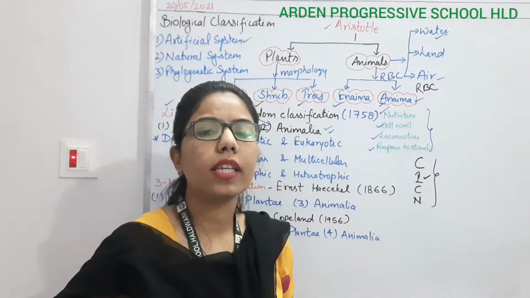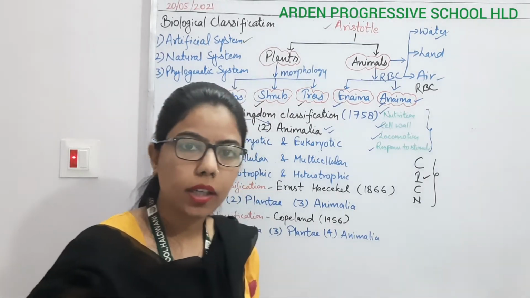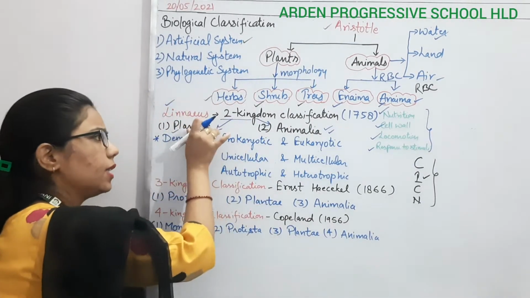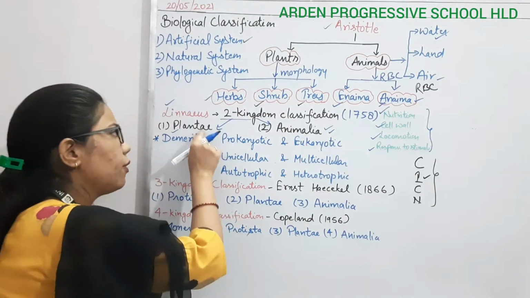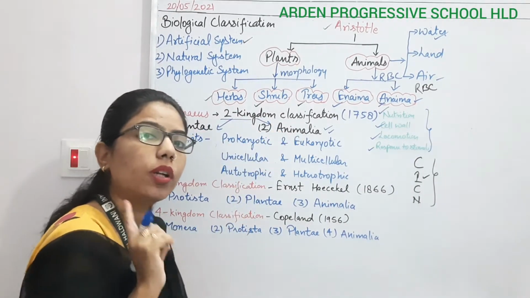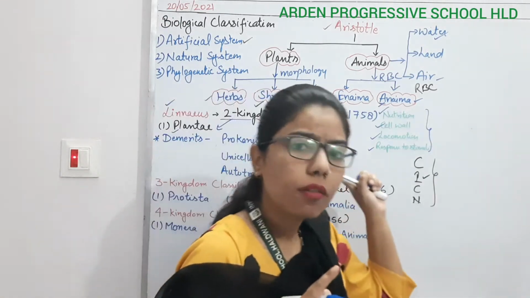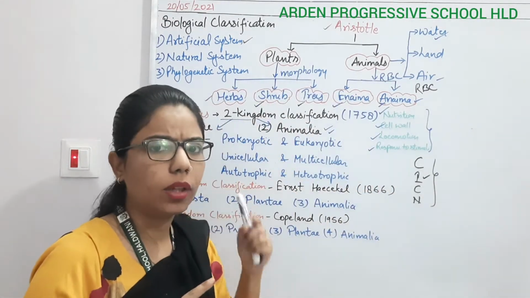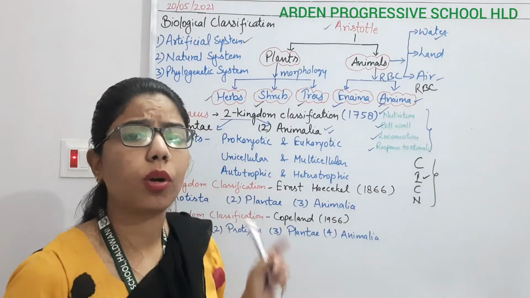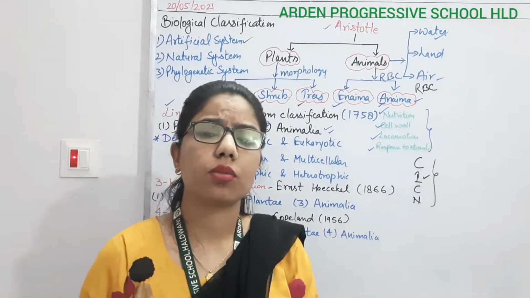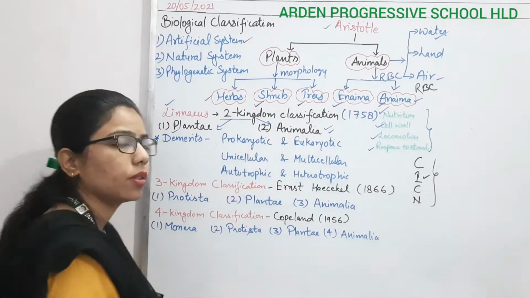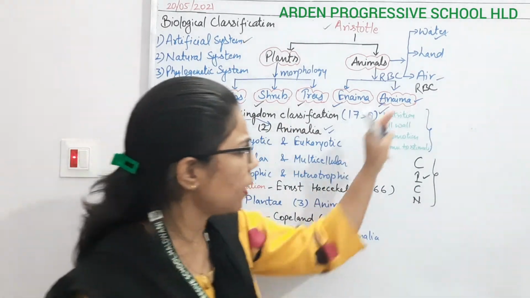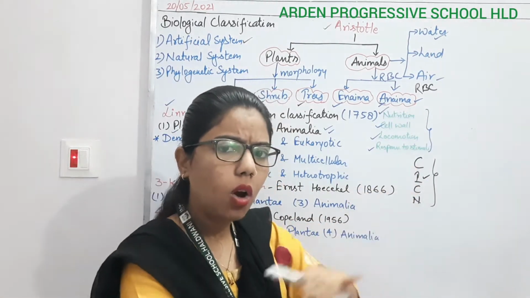Both plants and animals respond to stimuli, but the animal responds faster compared to the plant. So those responding slower were placed into the plant kingdom, and those responding very fast were kept in the animal kingdom. Likewise they classified all the organisms.